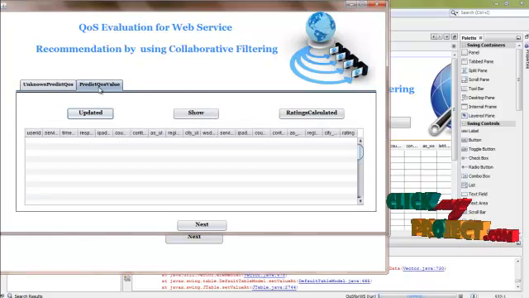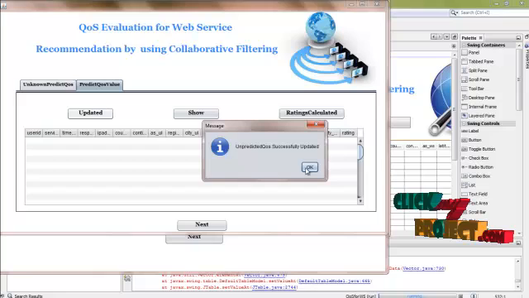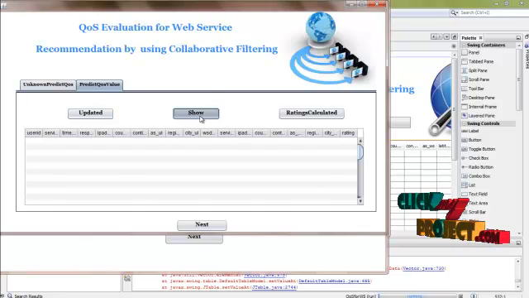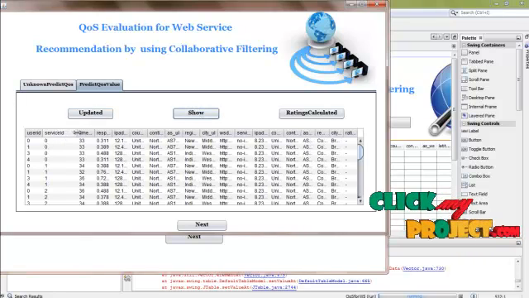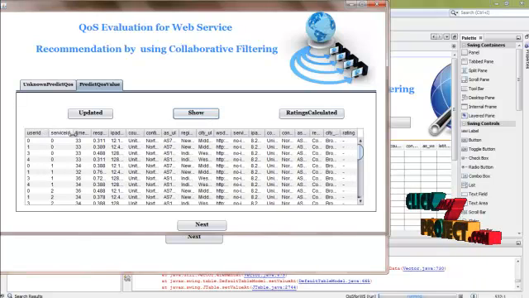And then choose the predict QoS value. And then click the updated button. The information values are updated from this dataset. The unpredicted QoS is successfully loaded into the database, and then choose the show button. The information will be displayed in the database. The unknown QoS values are displayed in the table.